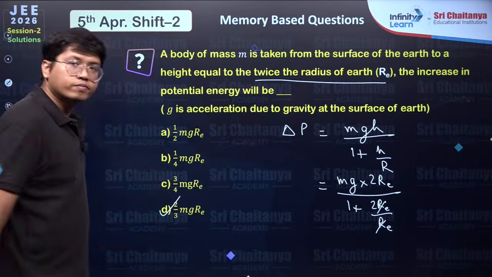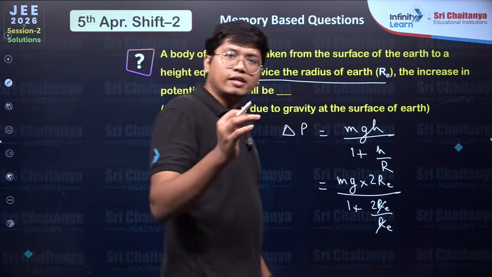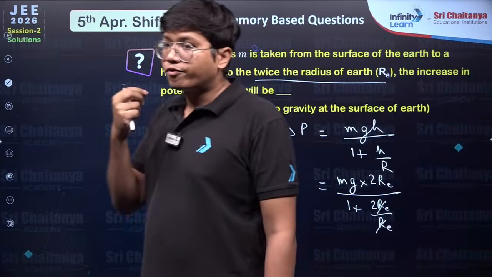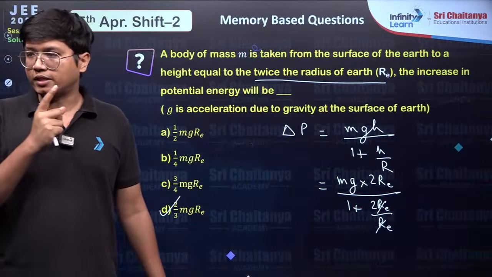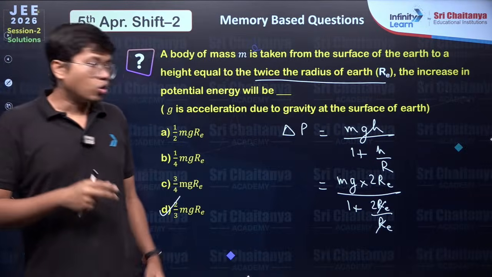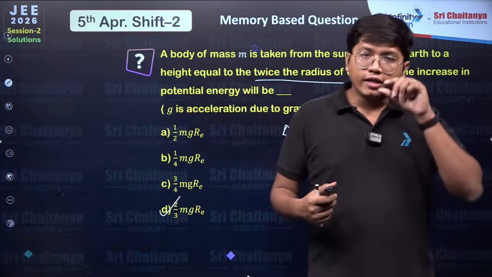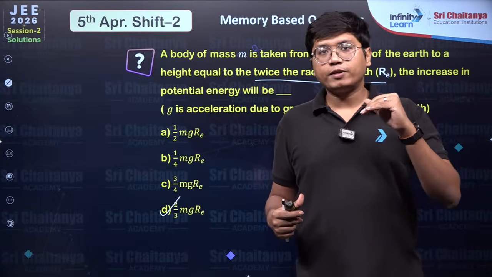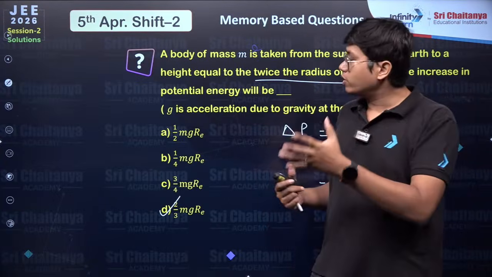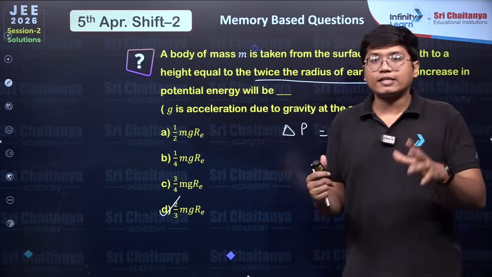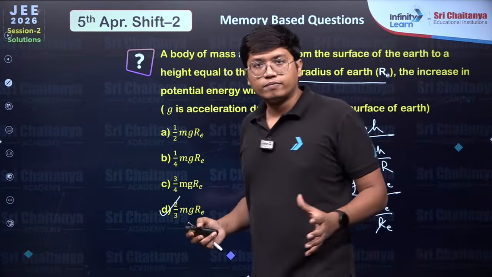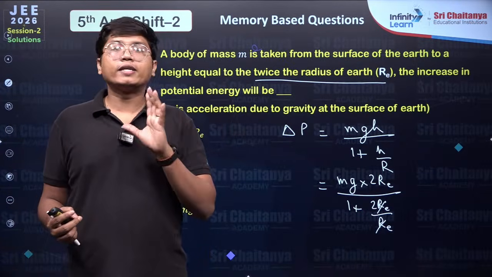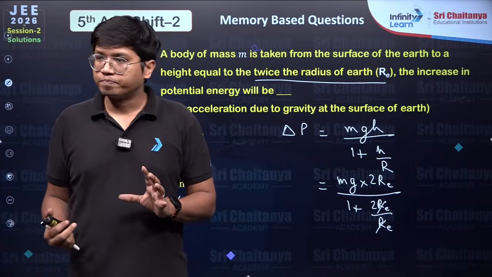It's option D. See, easy questions, doesn't consume a lot of time, but these are the kind of questions where you have to be especially careful for silly mistakes. So going forward, if you have the coming shifts, please be careful. It's going to be an easy paper, but spend time. Don't think, oh, it's an easy question, let me just solve it in 10 seconds. I'll read the first line and I'll solve. It's a question I've done similar. Please read the full question. Give a minimum of 30 seconds per question in physics.